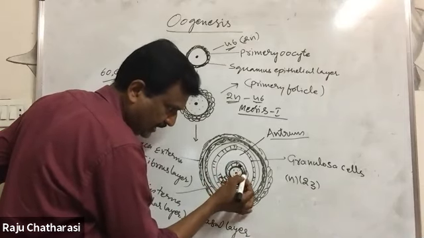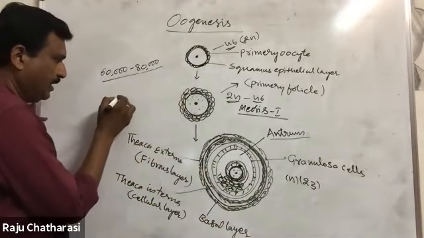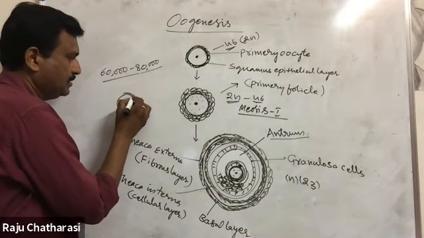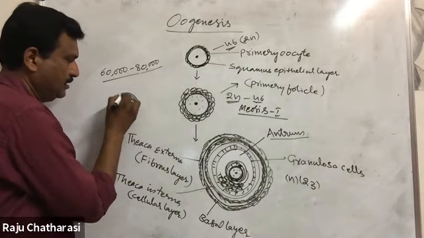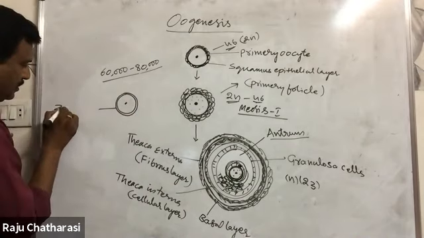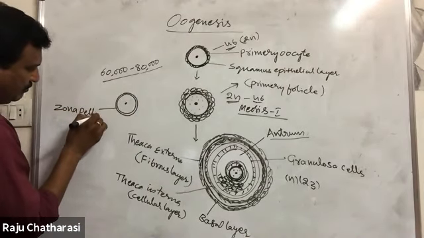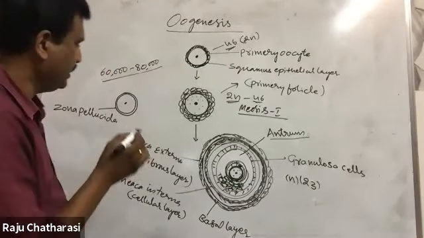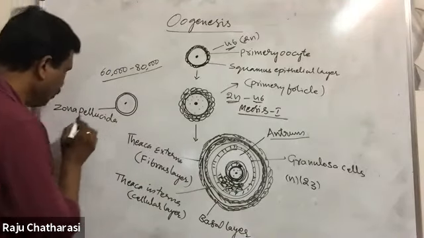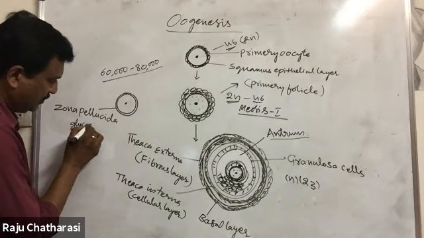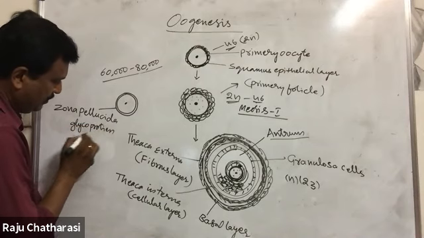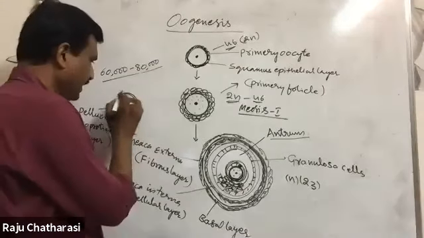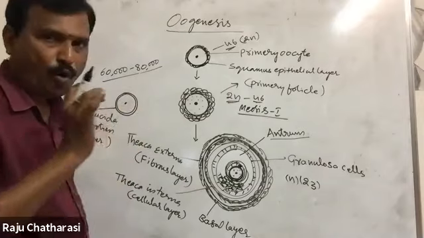Between granulosa cells and the surface of the ovum, just imagine, here this is the ovum. The ovum secretes a glycoprotein layer. This is zona pellucida. It is produced by the ovum itself. It is a glycoprotein layer, the zona pellucida. It is formed by the ovum.